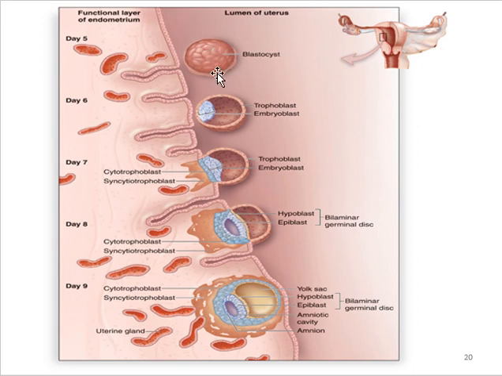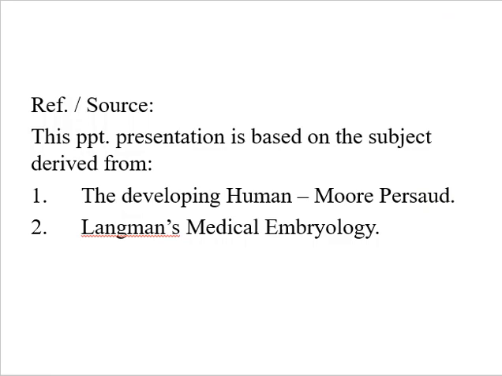This is the blastocyst, then the trophoblastic tissue, from which the future placenta is going to form. I will cover it in the next 2 or 3 lectures. This whole lecture is based on 2 books, The Developing Human by Moore and Persaud, and Langman's Medical Embryology. I have added some material from other books, which can be seen. Now this is the reference source.